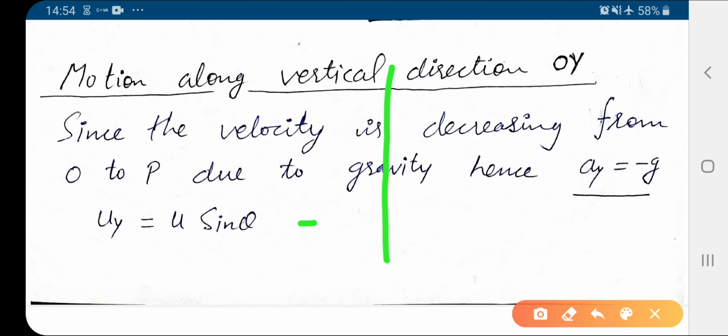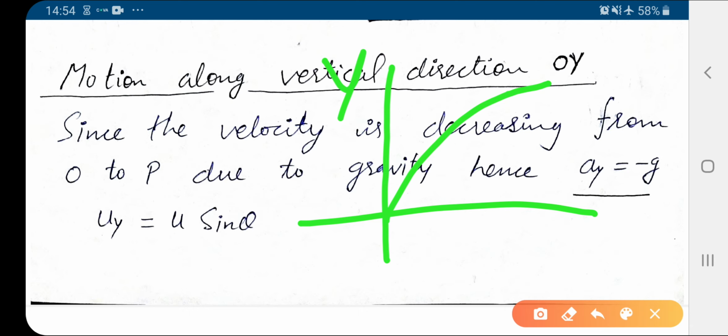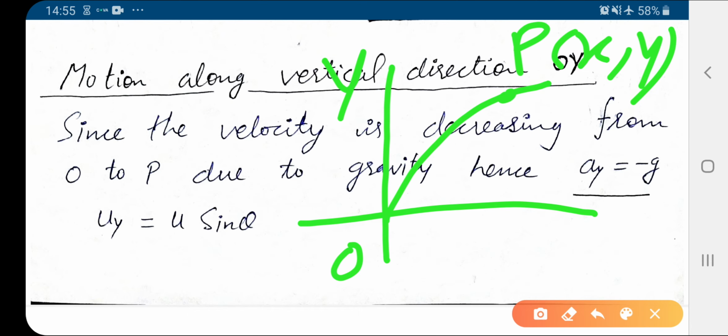Now, as in the diagram, when the body is moving like this, this is the point P after time t whose coordinate is x and y. Now to reach the point P from O, as the particle is moving upward, its velocity goes on decreasing because gravity is vertically downward.